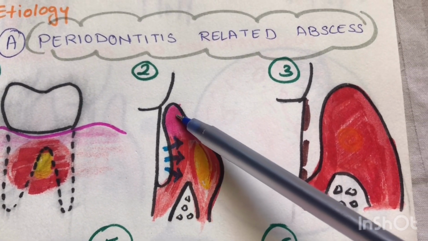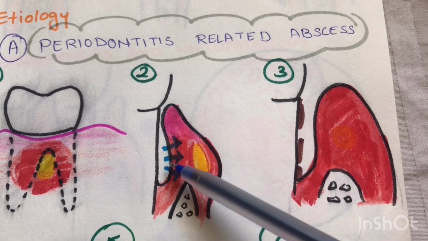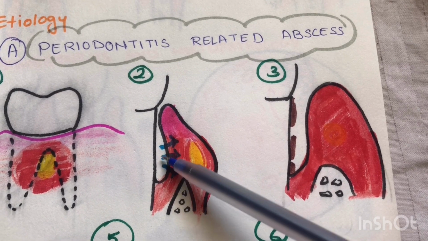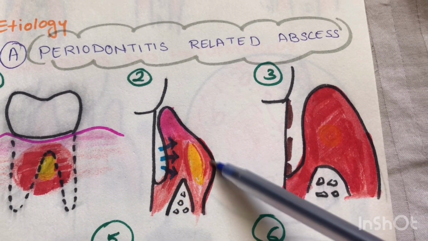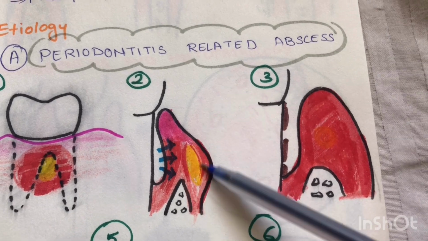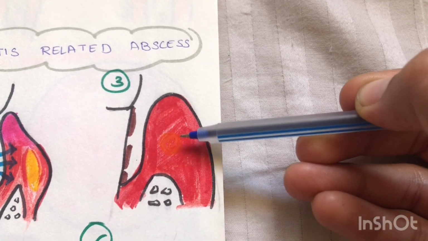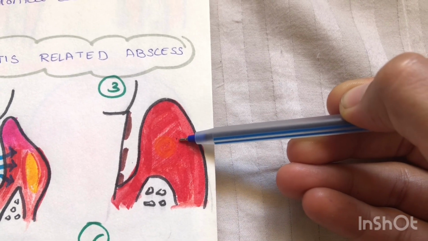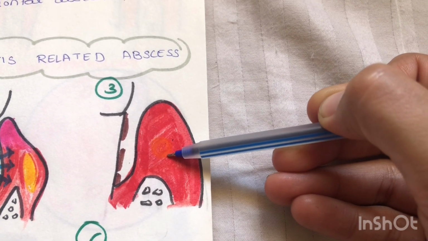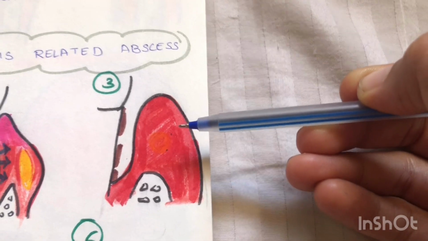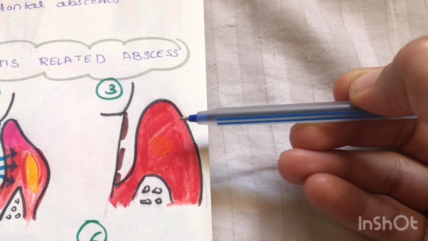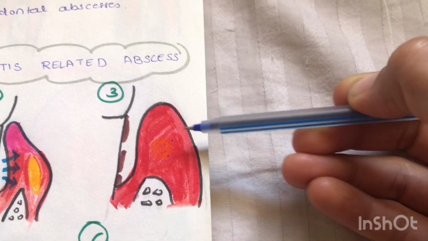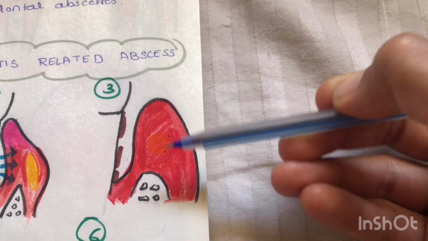Next is when your gingival margin is closed for some reason and it allows the suppurative matter to remain in the pocket, which extends the inflammation within the soft tissue wall of the pocket, causing an abscess formation. The third cause is an acute exacerbation of a chronic lesion. This can take place in an untreated periodontitis case, during periodontitis treatment, or during maintenance phase, or in case of refractory periodontitis, in which the degeneration of your tissue is overpowering the proliferative change within the tissue.